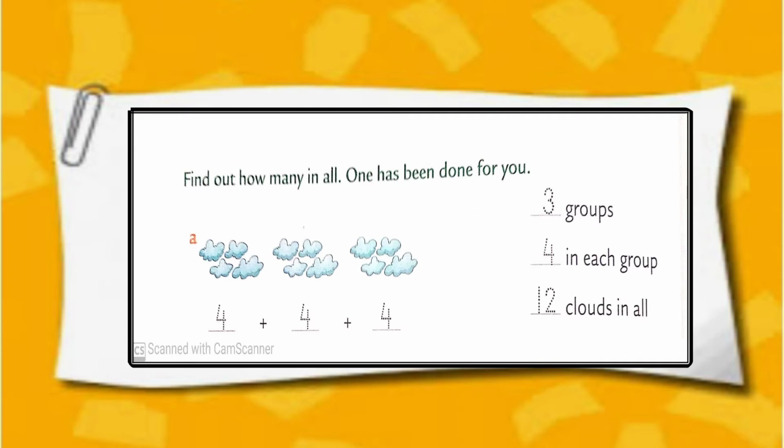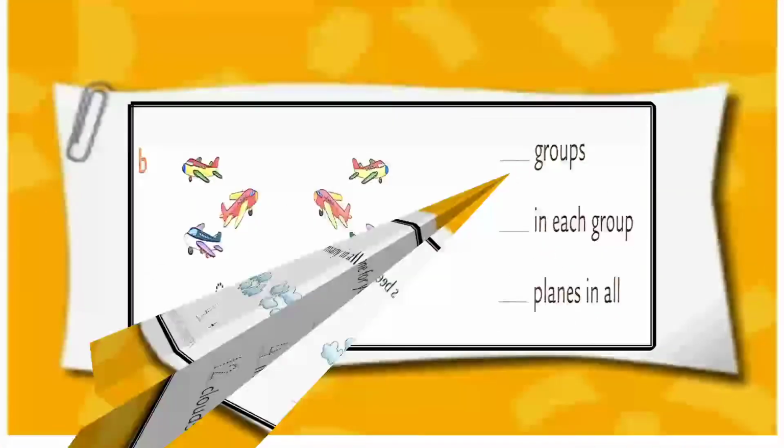here we can see 3 groups of clouds. Four clouds in each group. 4 plus 4 plus 4, 12 clouds in all.